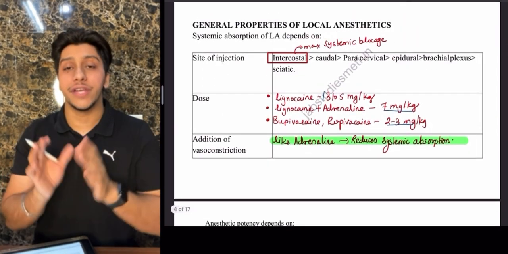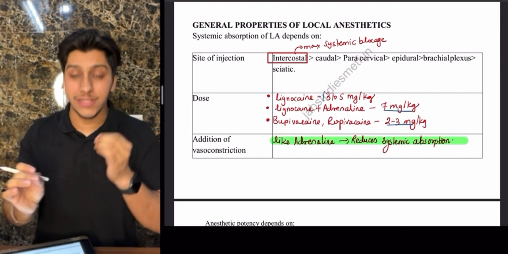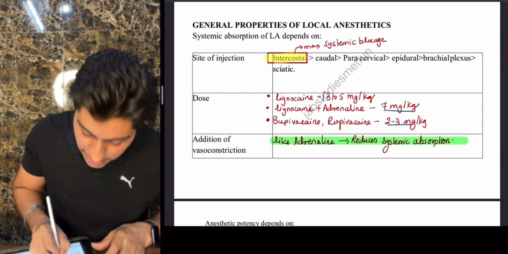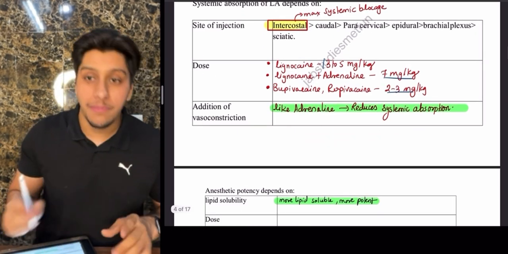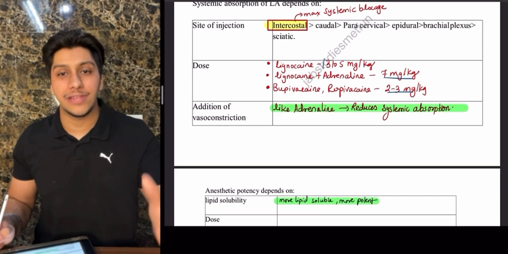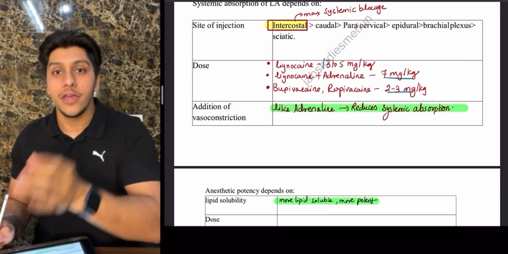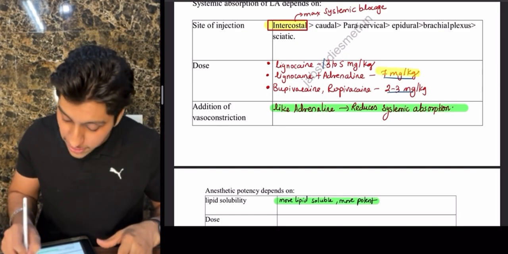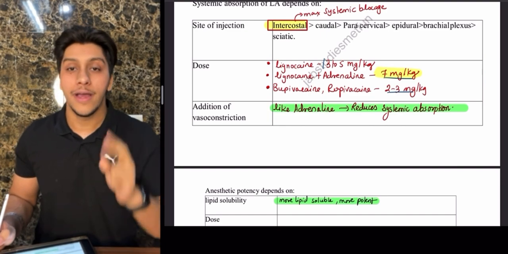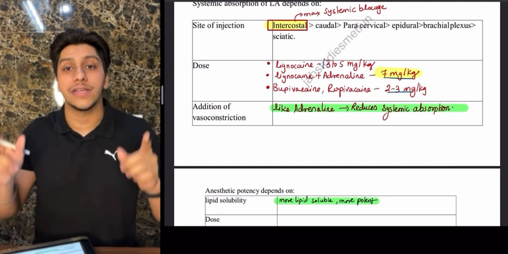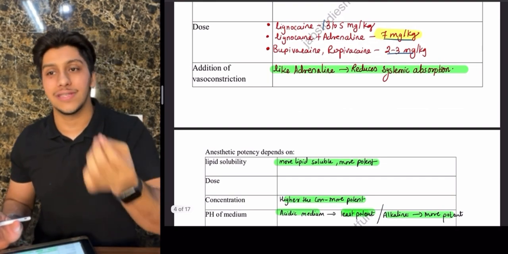So let's talk about some general properties. If they ask you what the best and most potent sites are, remember intercostal is the area where you'll have maximum blockage. Then talking about dosage, remember the normal dosage of lignocaine is 3 to 5 milligram per kilogram. But if you add lignocaine with adrenaline, you can increase the dose up to 7 milligram per kilogram, because adrenaline, first of all, reduces the systemic absorption, and the second thing is it increases the toxic dose limit. Along with this, adrenaline, as I already told you, reduces the systemic circulation.